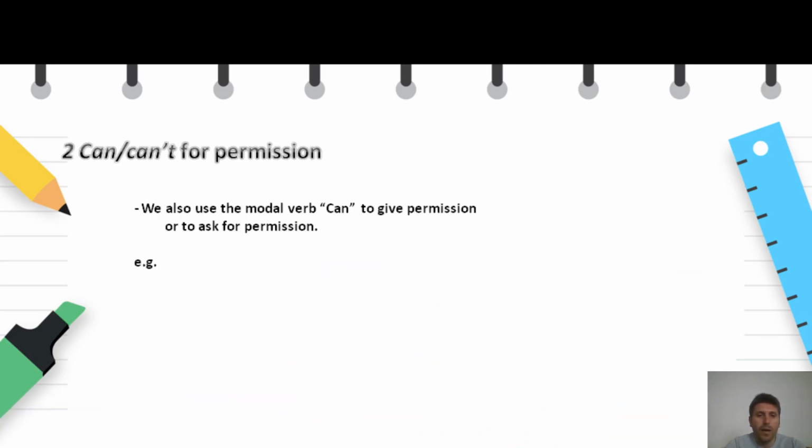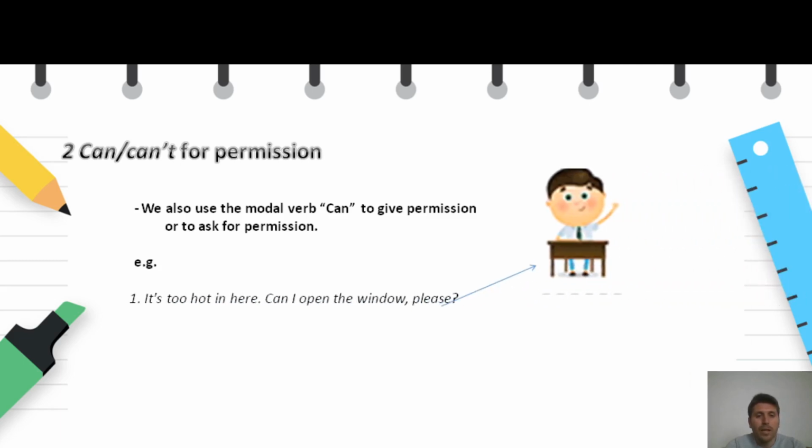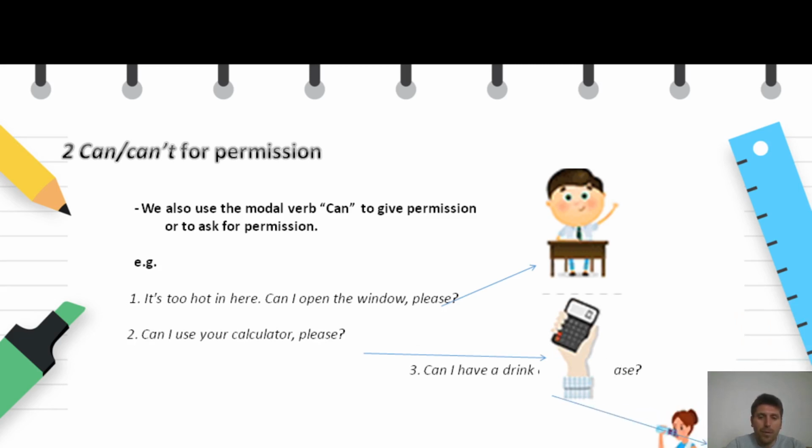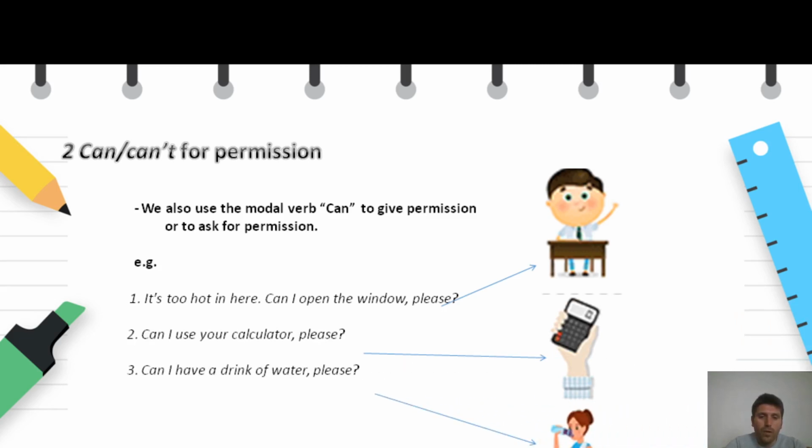The second use of can is for permission. We also use the modal verb can to give permission or to ask for permission. Now again, let's look at some examples about this part. It's too hot in here. Can I open the window, please? The second example, can I use your calculator, please? And the last example, can I have a drink of water, please?